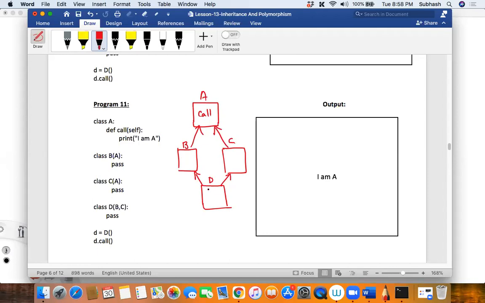What happens is that D tries to resolve its call, it is not there, then it goes to the higher hierarchy from the left hand side. As you can see, B is also not having the call method. Therefore it goes higher up the hierarchy, and there is a call method over here. But before resolving this call, it checks if there is any class below me at the lower level which is also being inherited by D. It sees that there is a class called C, but even that class is not having any method, and therefore it again goes back and calls the method belonging to the A class, and therefore it says I am A. This is called method resolution order.